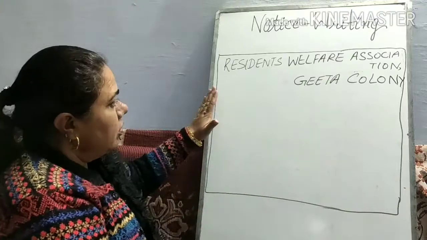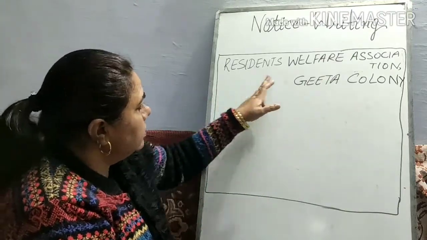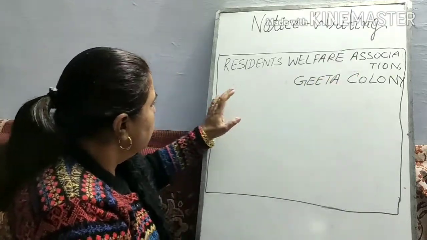So on the left hand side, first we will give the heading.